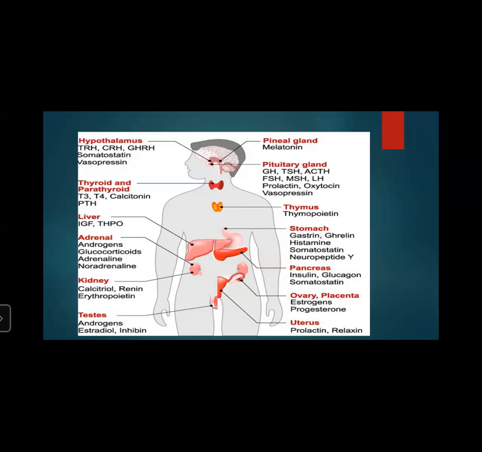Then we have learned about chemical coordination also. The control and coordination in our body is also brought about with the help of certain chemical substances called hormones. Hormones are secreted by endocrine glands. These glands are also called ductless glands. These glands do not have any arrangement of their own to either store or carry their secretion. Hence, as soon as hormones are produced, they are directly released into the blood circulation. Thus, though the endocrine glands are present at specific locations in our body, their secretion reaches all parts of the body via blood.